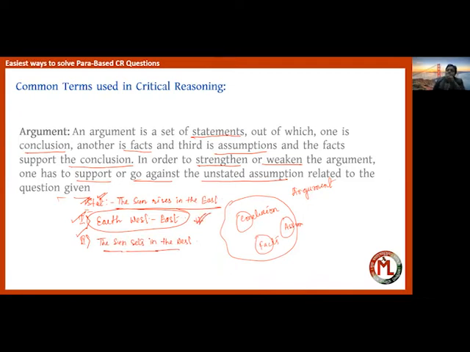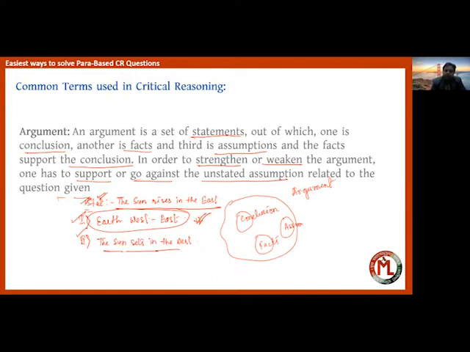Okay, so this example is given to make you understand that argument and conclusion are two different things. Argument is more of a broader part, and conclusion is somewhat smaller, or somewhat concise.